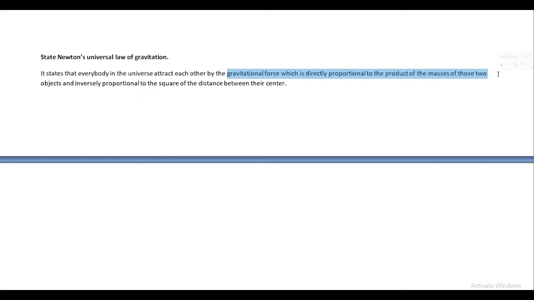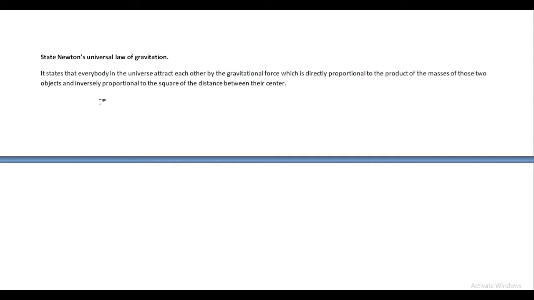So this is the meaning of directly proportional to the mass. Whenever the mass of the objects is more, the gravitational force between them is more, and whenever the mass is less, the gravitational force is less. So this is the meaning of the first part.